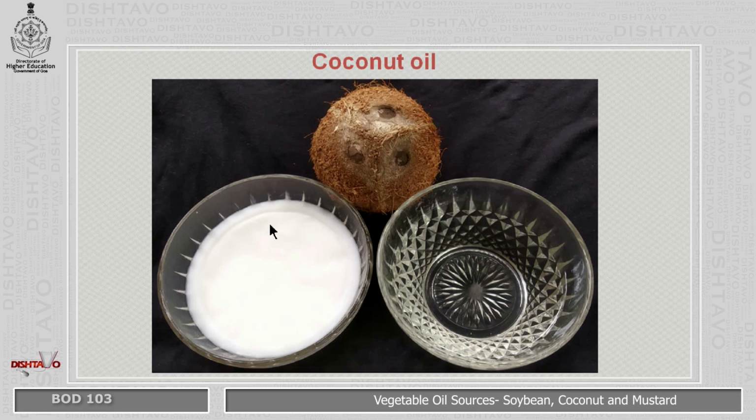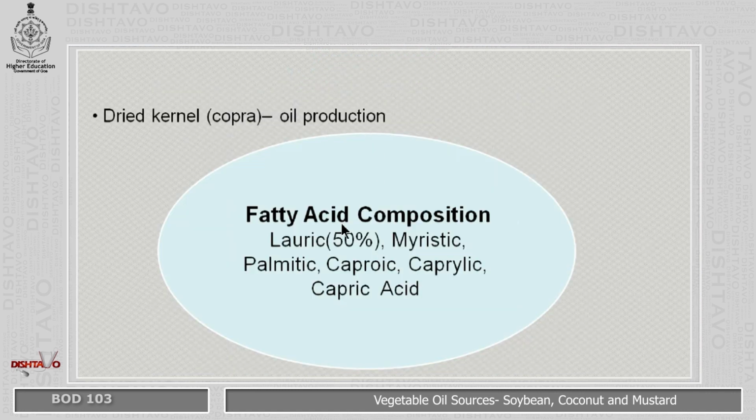Now below 24 degrees Celsius it appears as a white solid, whereas above 24 degrees Celsius it is a transparent or very light yellow liquid. Now dried kernel, that is the copra, is used for oil production. Now the fatty acid composition of coconut is lauric, which constitutes 50%, myristic, palmitic, caprylic and capric acid.